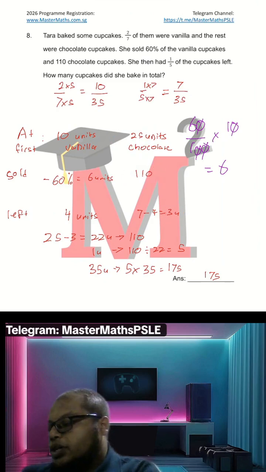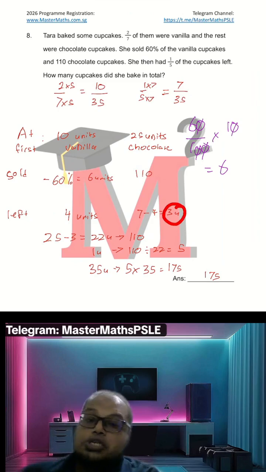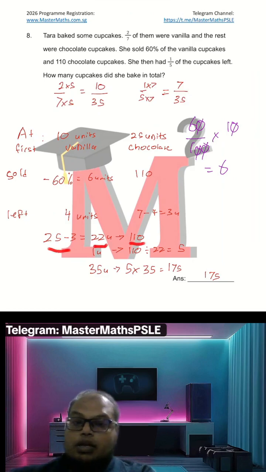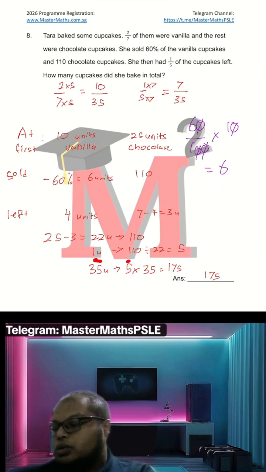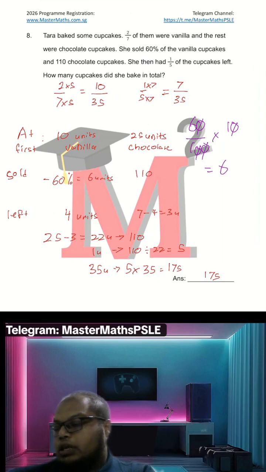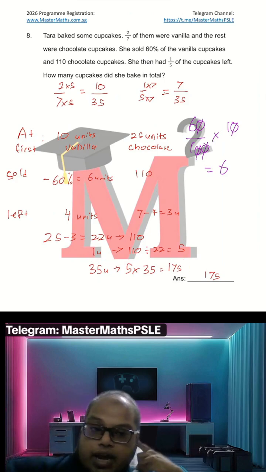So what I can do here, I subtract the difference between 25 and 3 instead. 25 minus 3 is 22, is 110. So 1 unit is 110 divided by 22, I got a 5. Then 35 units is 5 times 35, 175.